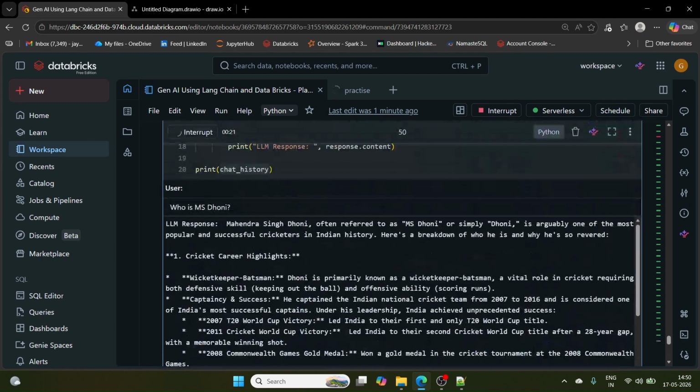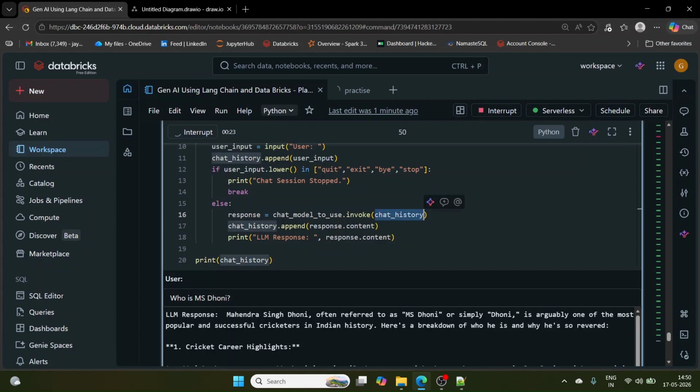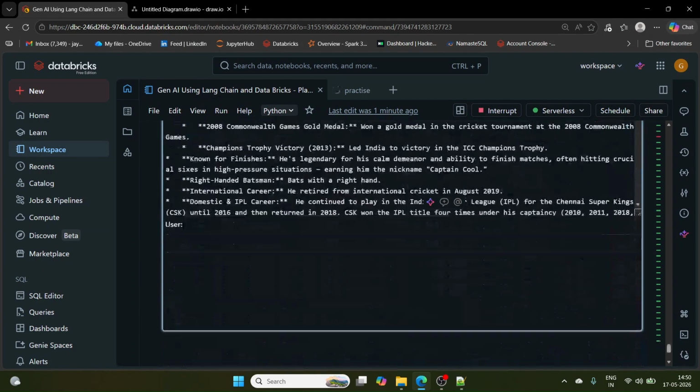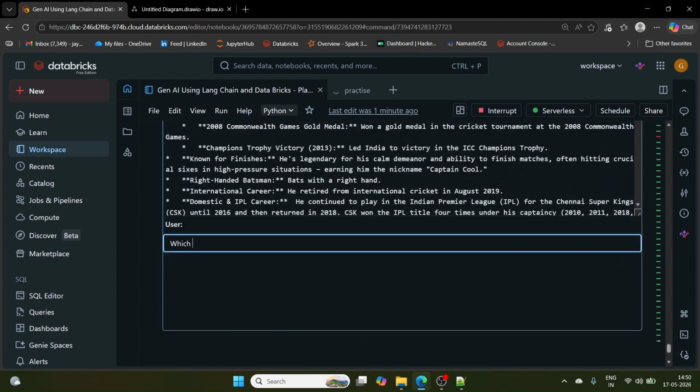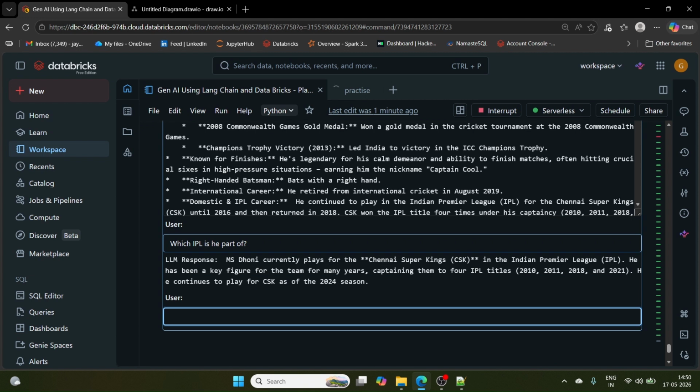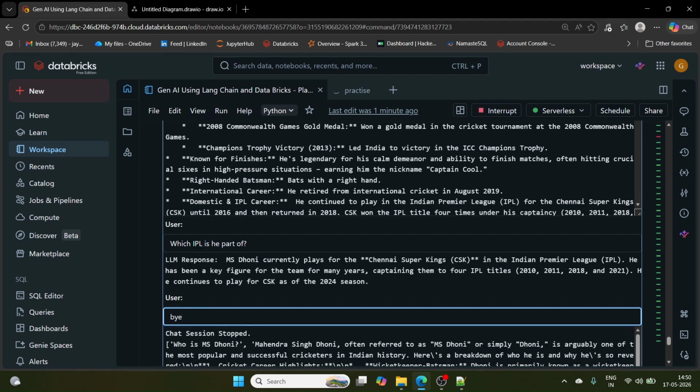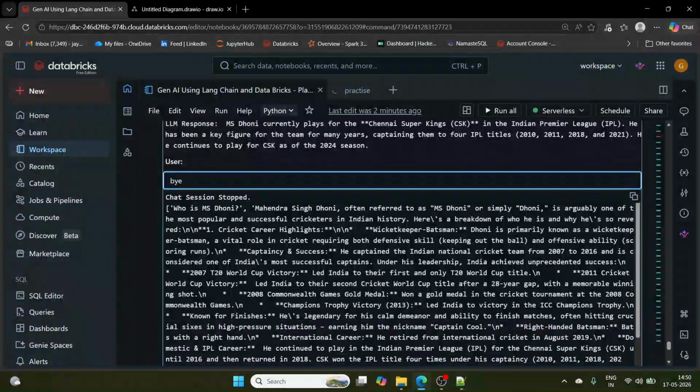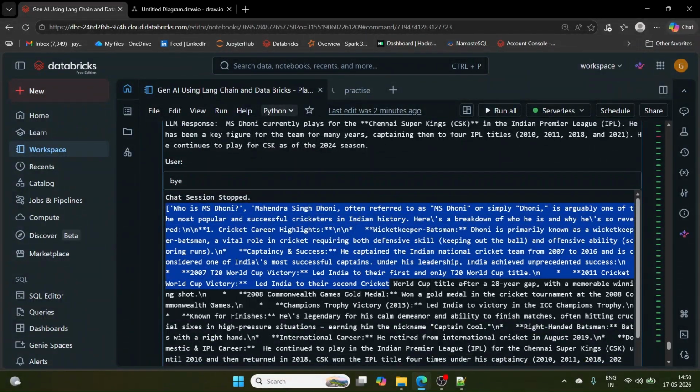Now if you see, we are passing chat history to the LLM, so the LLM has context about whom we are talking. Now the LLM has given us the response: MS Dhoni currently plays for CSK, and all these things. Let me put a bye. It will print chat session stopped, and it has printed the chat history.